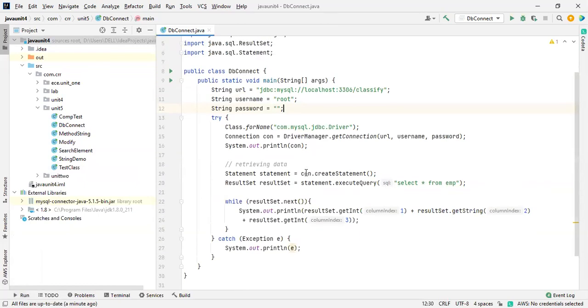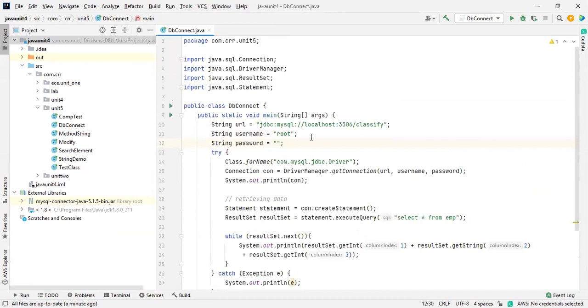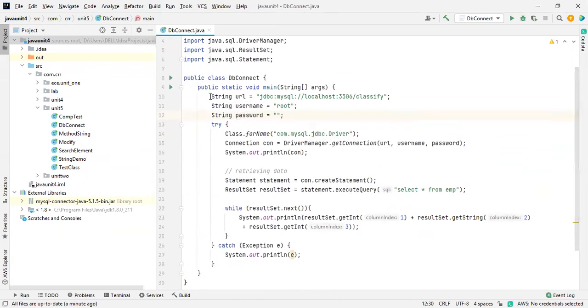I will upload it because it is not completed. That's why I didn't upload this one. So again, I'm going to explain this. What are the things we need to work on to connect to the MySQL database?